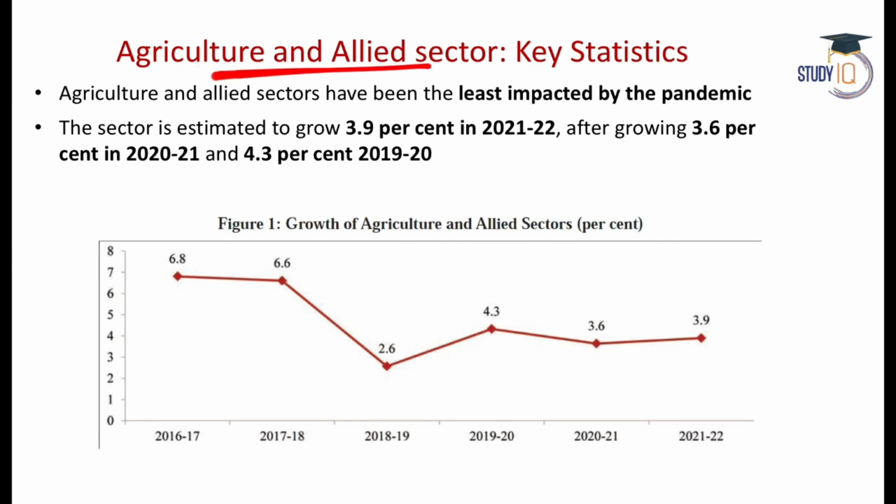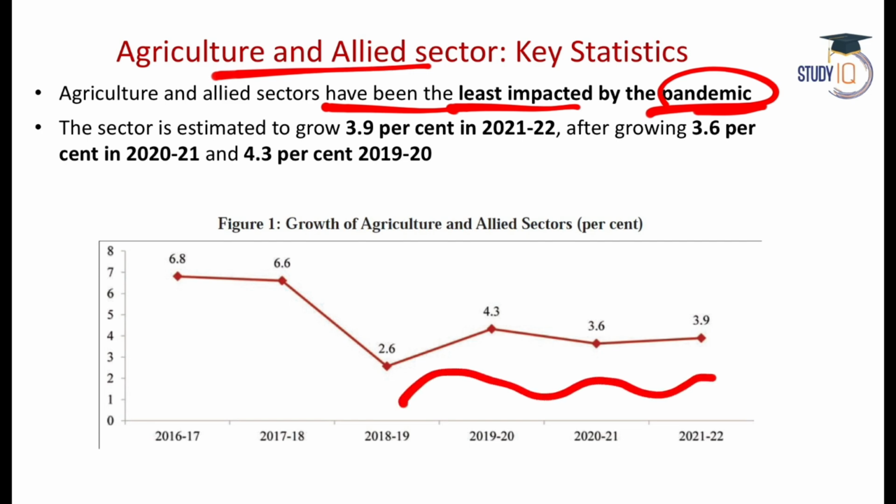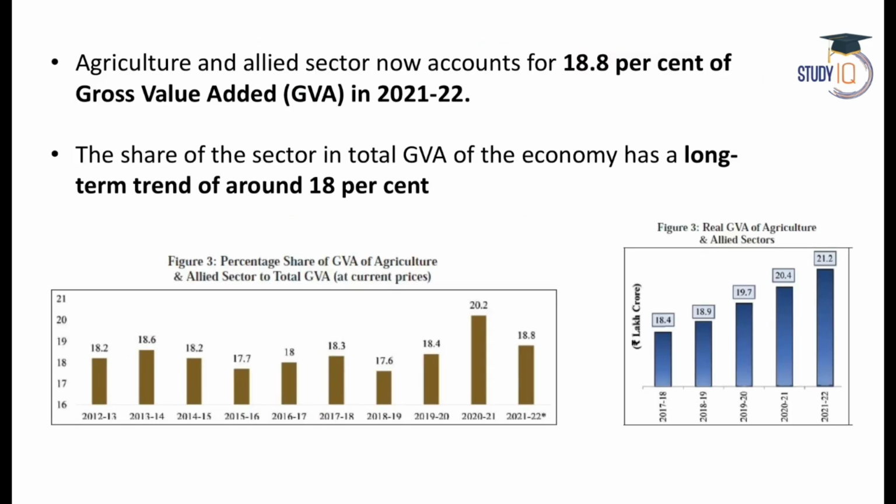So agriculture and allied sector, they have not been impacted by COVID pandemic. Good news, agriculture and allied sector were one of the least impacted by the COVID. And you can see that in this chart. So this sector is growing steadily, right? And if you see the last 4 years, it is growing more or less at the same rate. And the growth projected for financial year 22 is 3.9%.